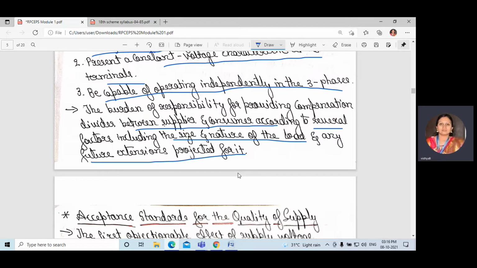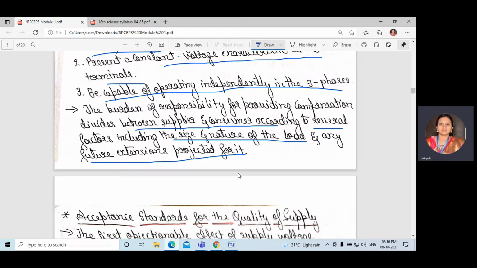It may be the size of the load or the capacity, how much reactive power they require, and the nature of the load, also the characteristics of the load, how it will be. Okay, whether it is a voltage fluctuating plant or industry, like that. Okay, the nature of the load is very important, and any future extensions.